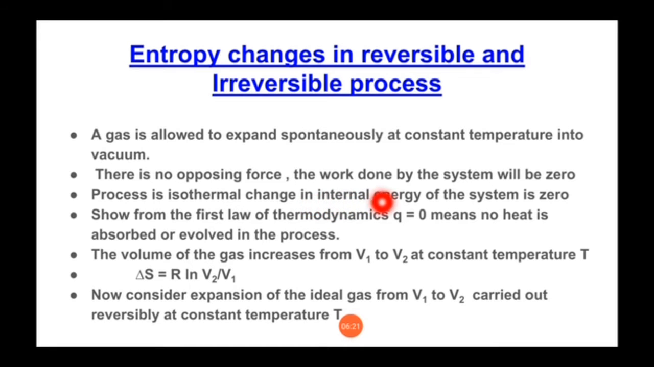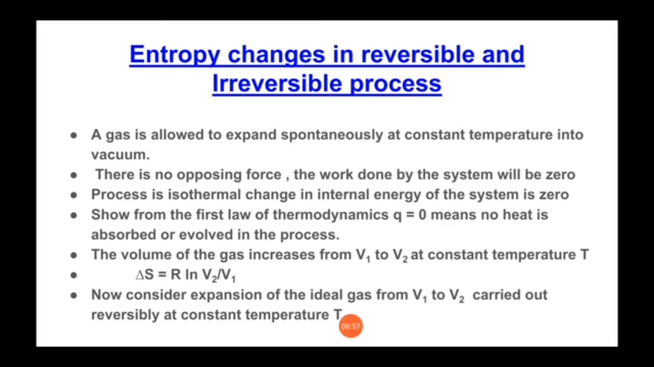so the change in internal energy of the system will be 0, so delta U will be 0. So from the first law of thermodynamics, as we know in our previous theory, delta U is equal to Q plus W. If W is equal to 0 and delta U is equal to 0, that means Q will be equal to 0, means no heat is absorbed or evolved in the process. So the entropy of the surroundings remains unchanged,